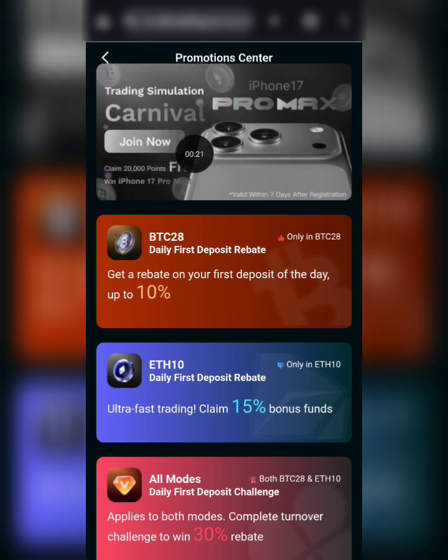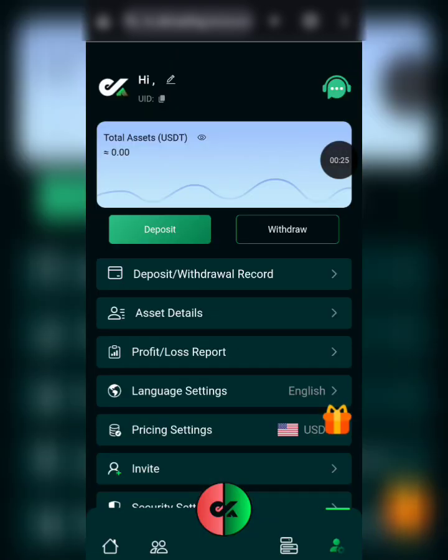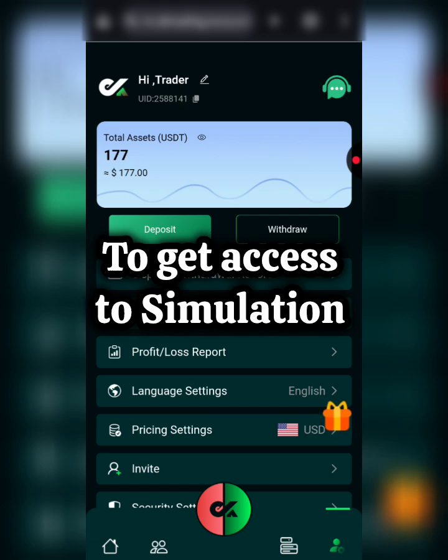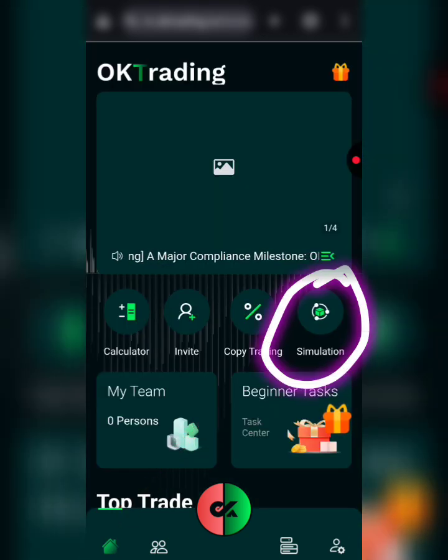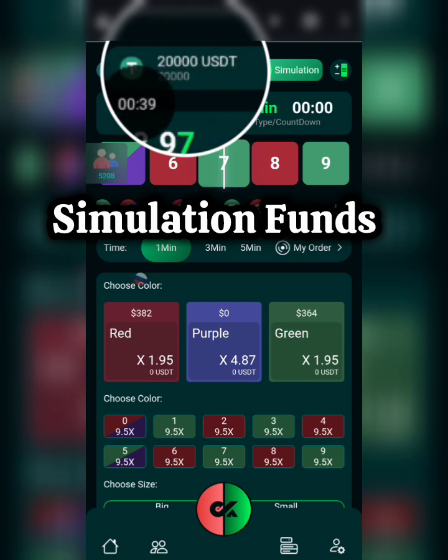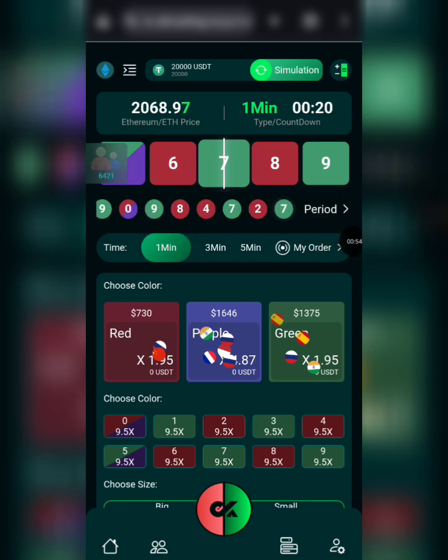So you will find a join now button like this, which you will click to participate in it, and you find other information about it. So for you to get access to the simulation, when you come to your home page here, click on the simulation button right here. Okay, and you'll be given about 20,000 USDT simulation funds to help you get more experience on this platform, try out different things, different strategies that can help you before you dive in with your real funds.